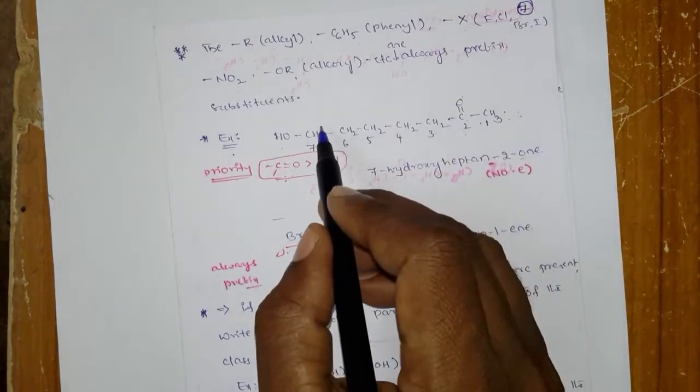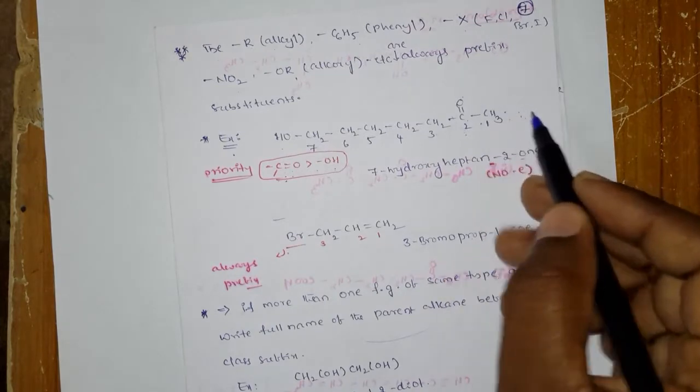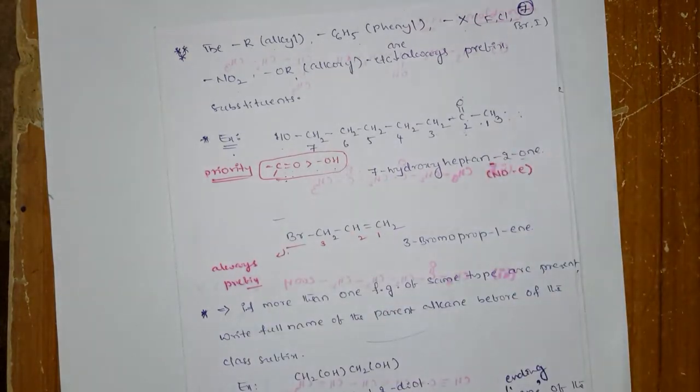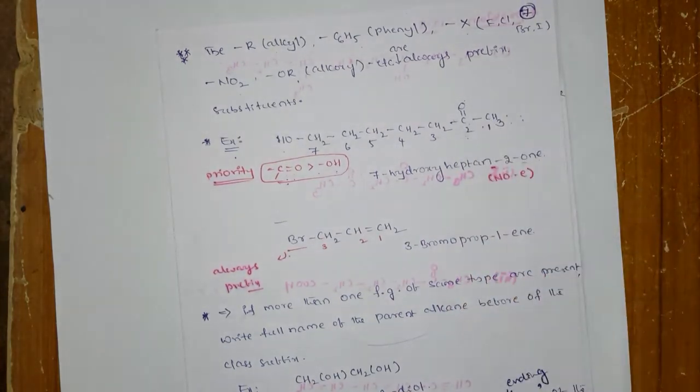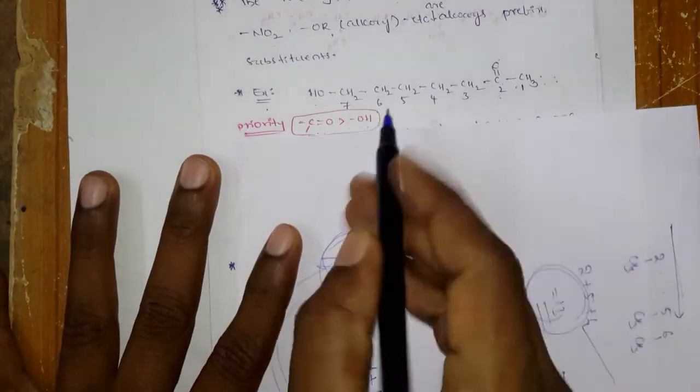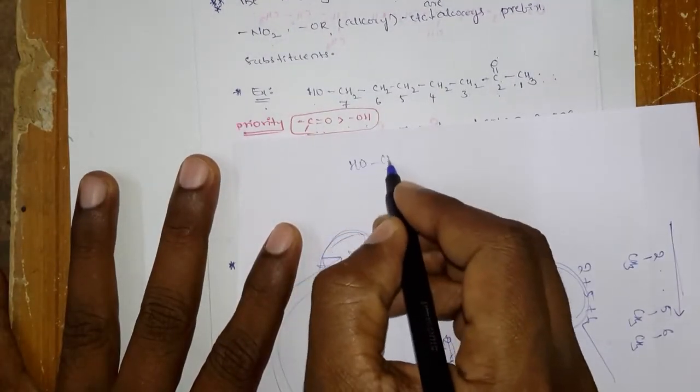Okay, possibility numbering undi kada, ee ekkada nunchi left to right or right to left. So left to right, right to left ఇచ్చినప్పుడు ఎలా priority తీసుకోవాలి అంటే, the highest priority functional group gets the lowest possible number. Okay, so how I am explaining this? HOCH2.